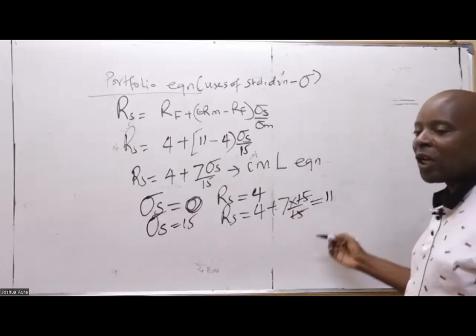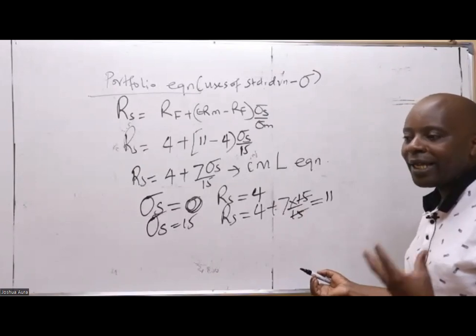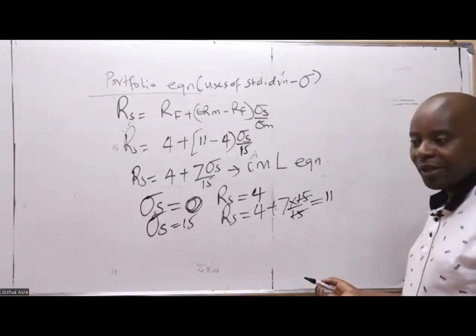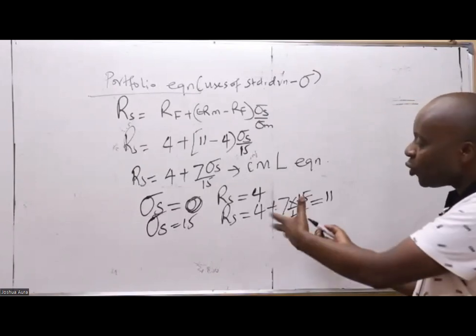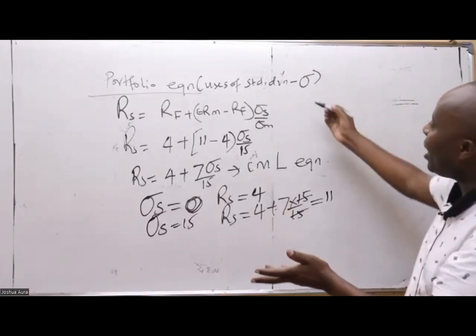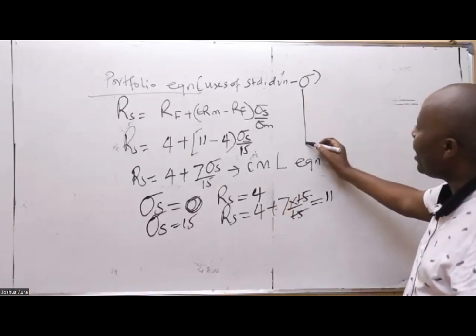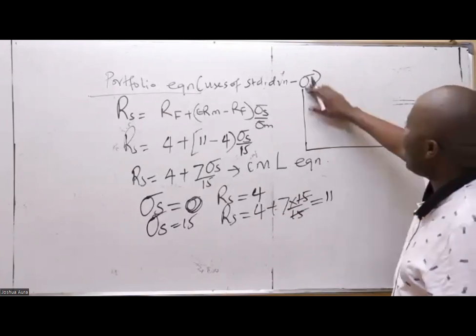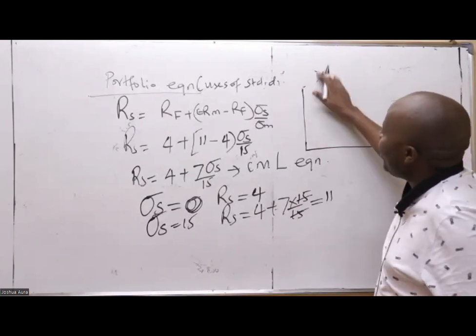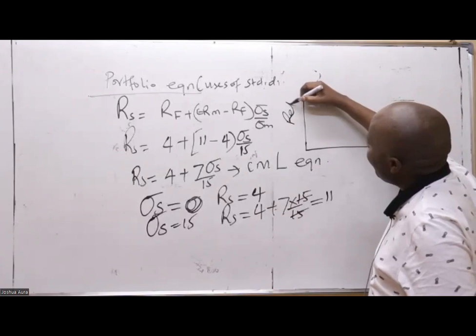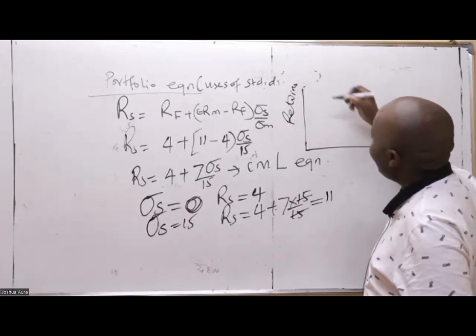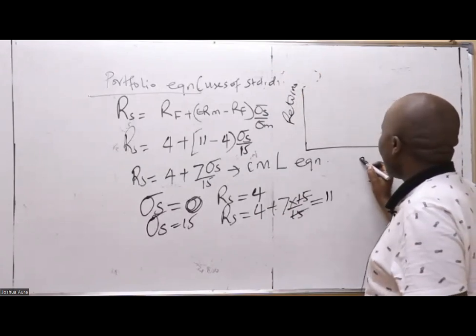Now from there, I can go ahead and draw my CML graph using these 2 points, which are enough. The CML graph will look like this. We have returns here, and then we have standard deviation here.